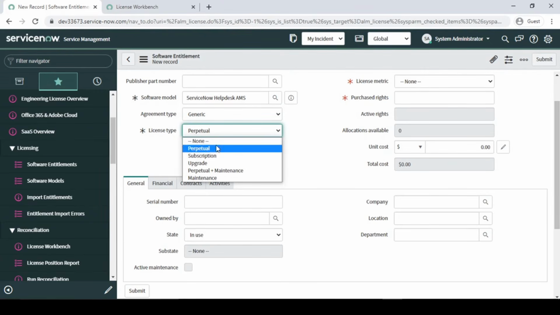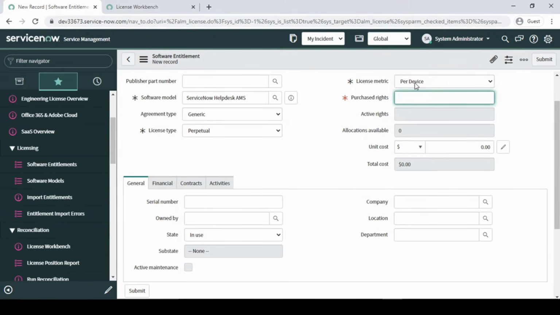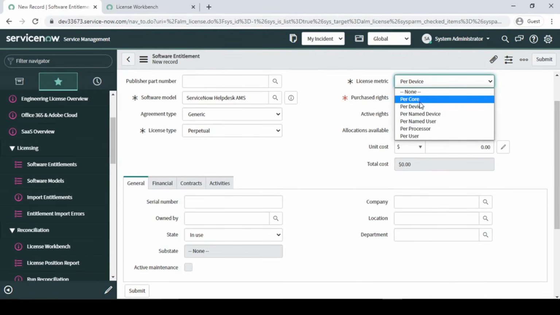License type, I'm going to keep it as a perpetual license over here, right? License metric, let's say per device, like whenever we are installing on the device, we have this as per device. But some software vendors, maybe from SAP or Microsoft, sell their licenses per core processor. So if you have that kind of software, you have to select per processor, per named device, per named user, per processor, or per user. So in this case, let's go with per user.